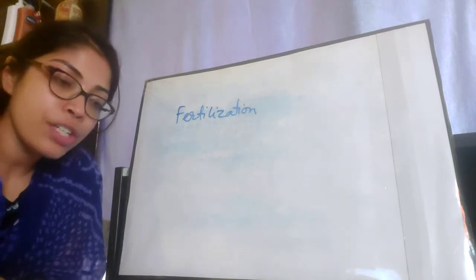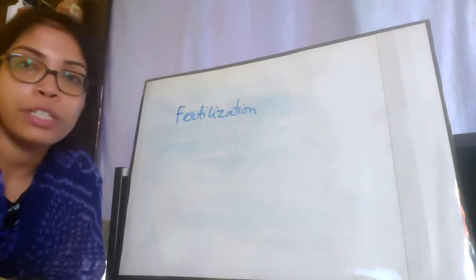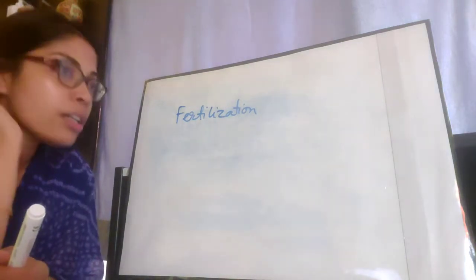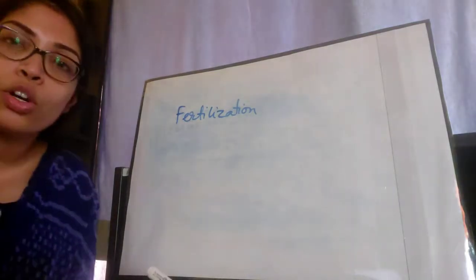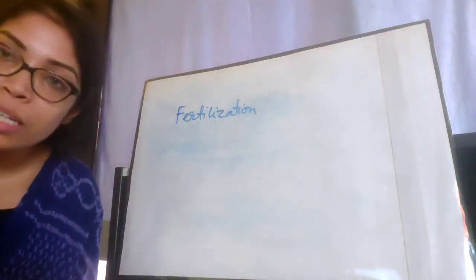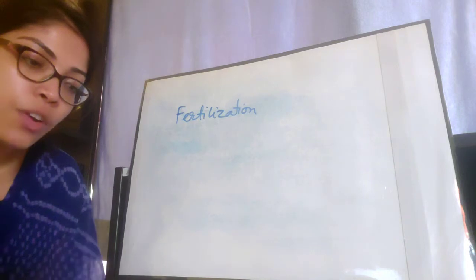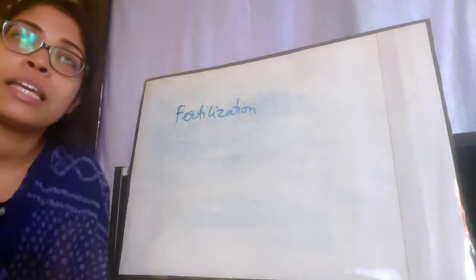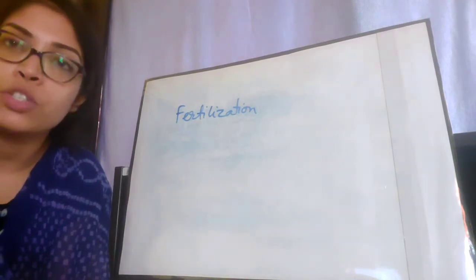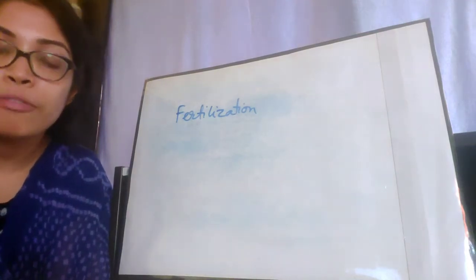Fertilization takes place in the fallopian tube or oviduct. Previously you have learned the parts of the female reproductive system, and there you got to know that the fallopian tubes are where the fusion of the male gamete and the female gamete takes place. The sperms from the male, received by the vagina, swim up to the oviduct for fertilization. I have shown you the picture that in the fallopian tube the female gamete, which is the egg, waits for the sperm to come and fertilize it.